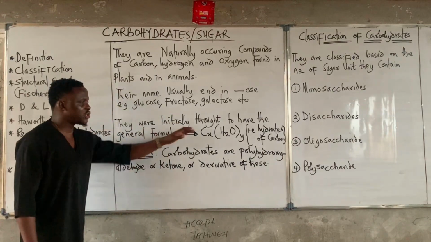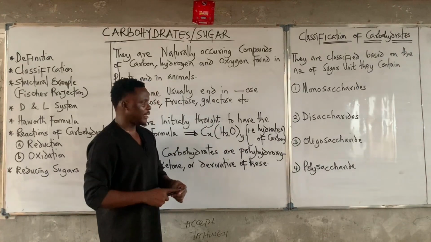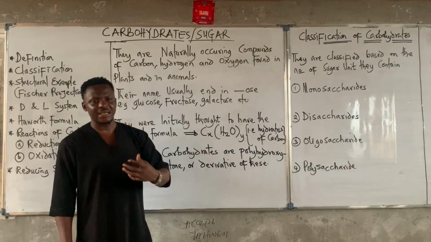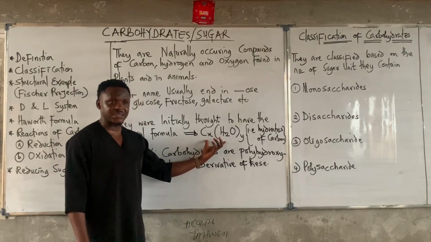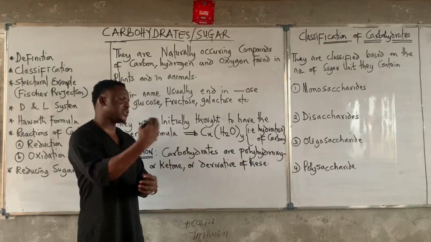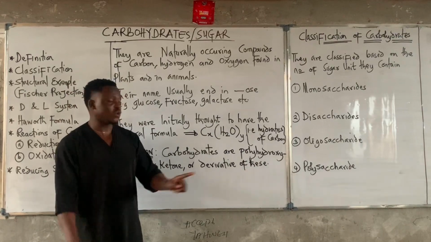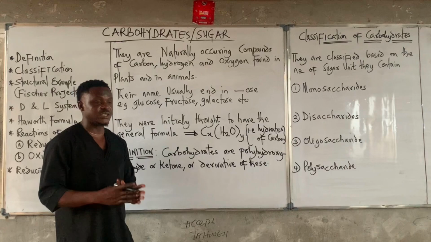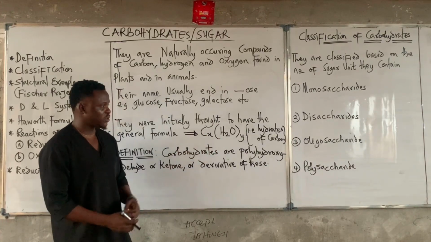Now, they were initially thought to have the general formula of Cx(H2O)y. That is hydrate of carbon. Hydrate means something that contains water. Initially, they thought that carbohydrate is supposed to have all of this. But you realize that as you make progress to starch and larger compounds, they don't really follow this formula. However, in case somebody asks you, can you give us a general formula of carbohydrates? You can just substitute this in.